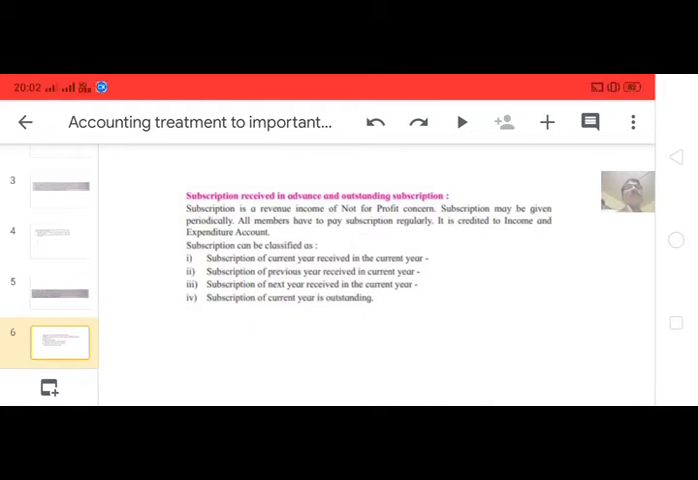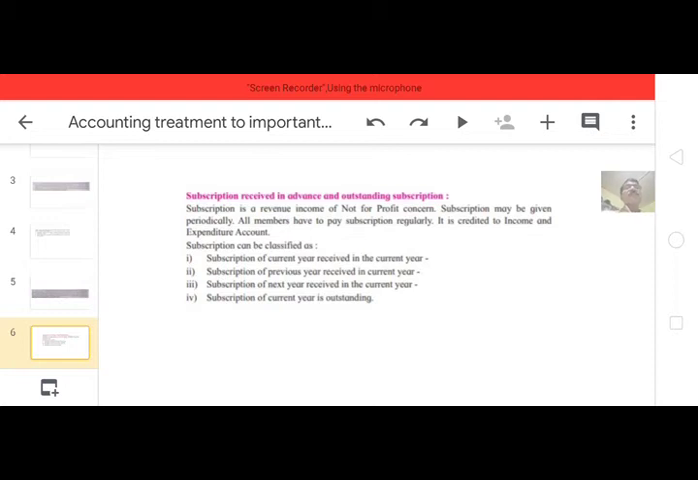Then see another, subscription of next year received in the current year. Here it is also received in the current year, but it is for next year, so it is also not income of current year. It is income of next year, advance income. Advance income, our liability. So this amount should be shown on the liability side of the current year's balance sheet.